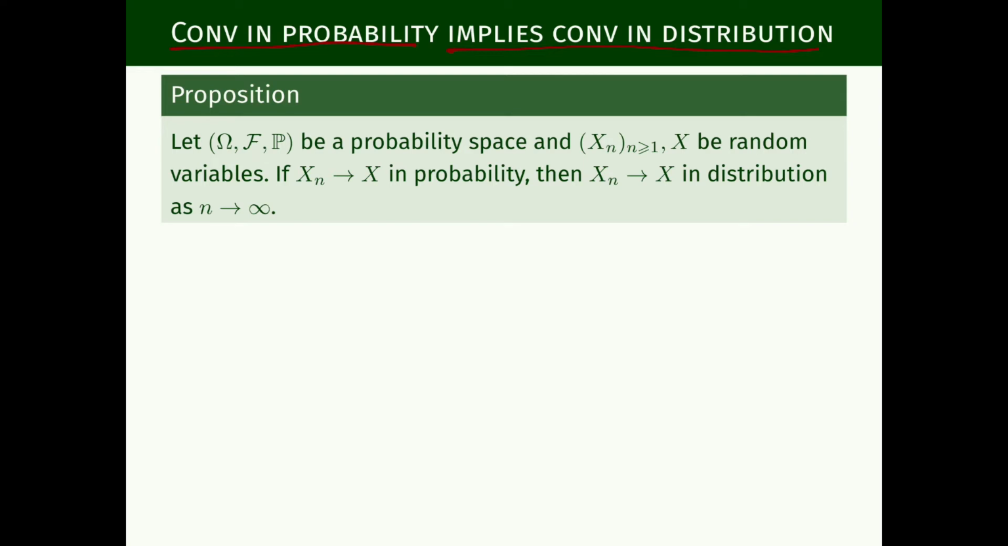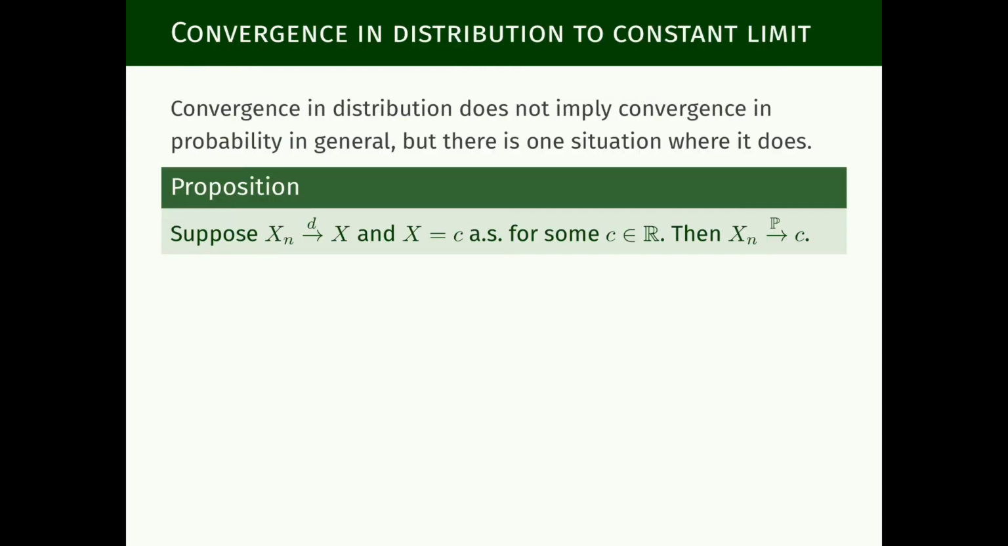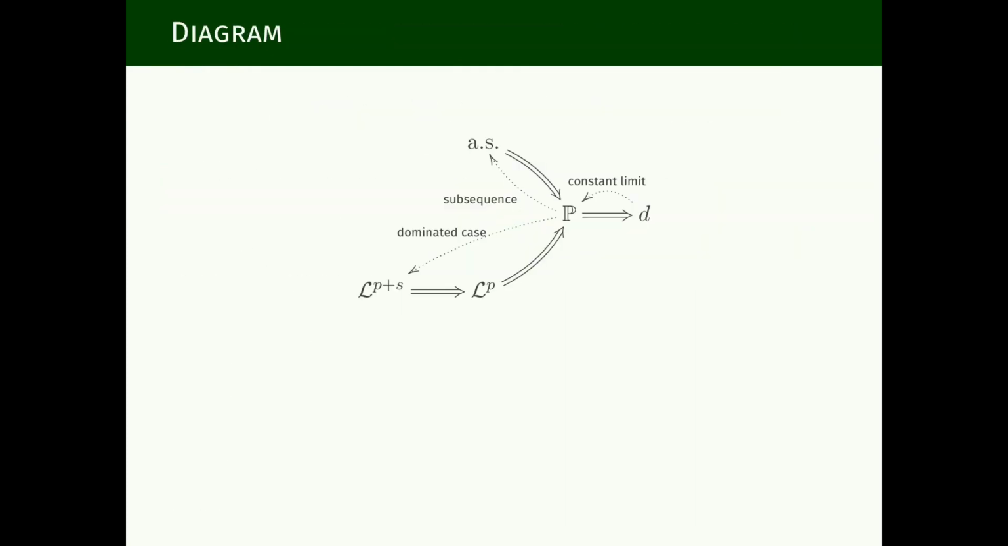This is exactly what this proposition is saying. We have a probability space and a sequence of random variables on that probability space that converge in probability to another random variable. In that case, this sequence of random variables also converges to the same random variable in distribution. Before we prove this proposition, let us move forward and see what we are proving. This proposition is saying convergence in probability implies convergence in distribution.